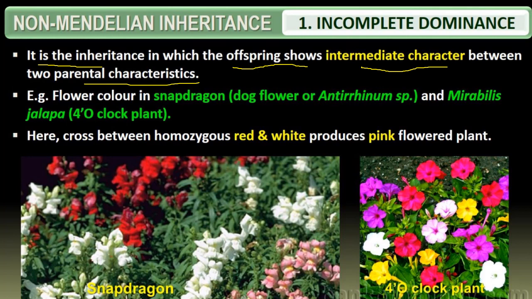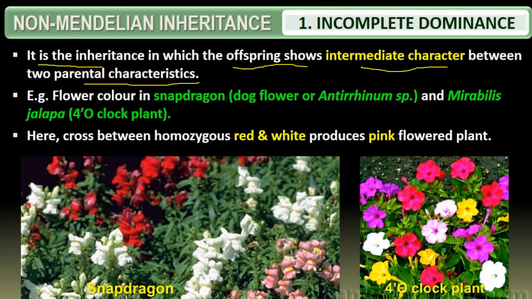This was not explained by Mendel. It is said to have been discovered by Carl Correns, 1864 to 1933, a German botanist and geneticist. He published his work even before Mendel's pea plant findings were recognized. Since there was no discipline known as genetics at that time, it was not fully explored. So it was not until after Mendel and Correns that the term incomplete dominance came into common usage.